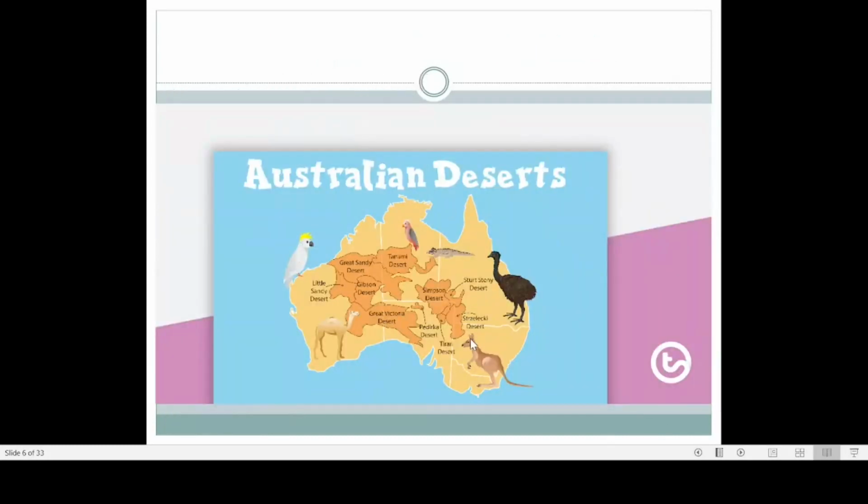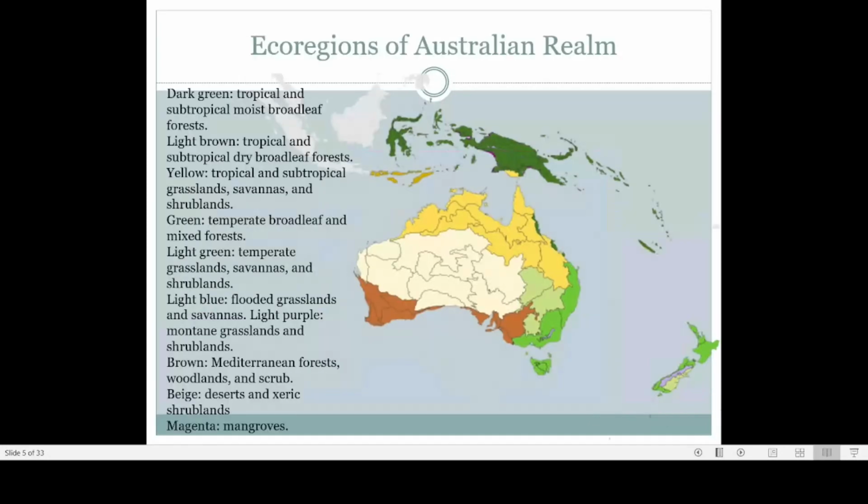Now here you can see the major deserts. See, these are the Little Sandy Desert, the Great Victoria Desert, then the Simpson Desert, then the Great Sandy Desert. Then another desert is the Tanami Desert, and the Gibson Desert. So these are the major deserts of the Australian region.